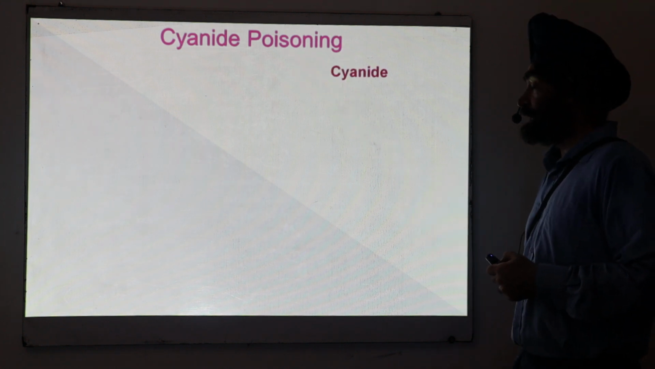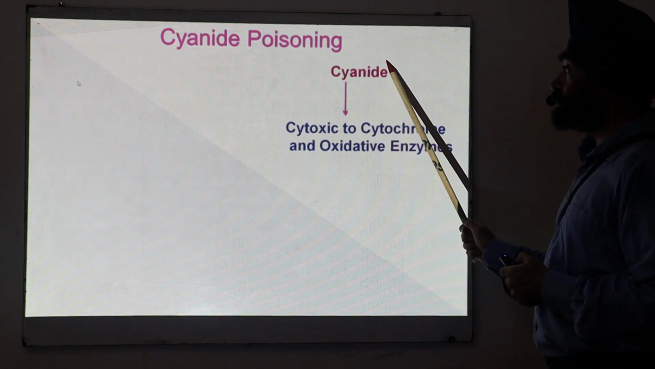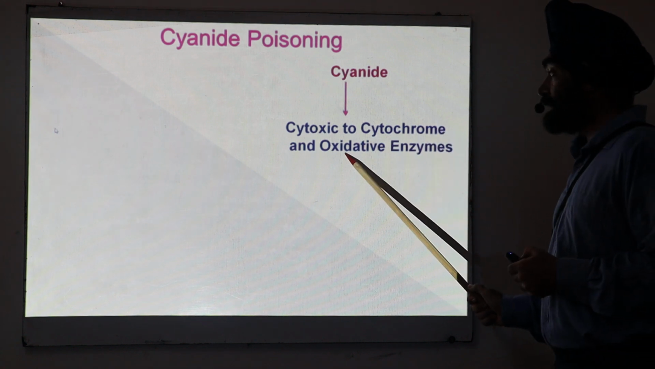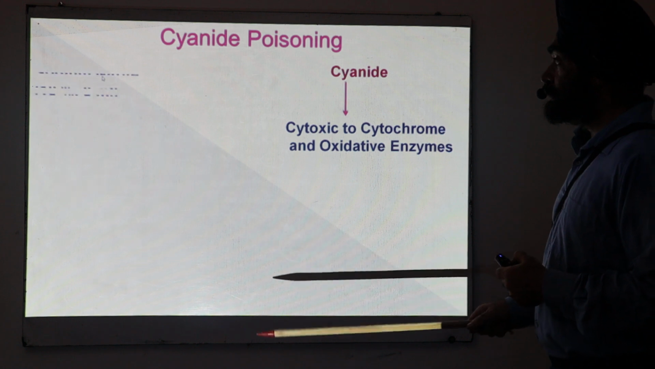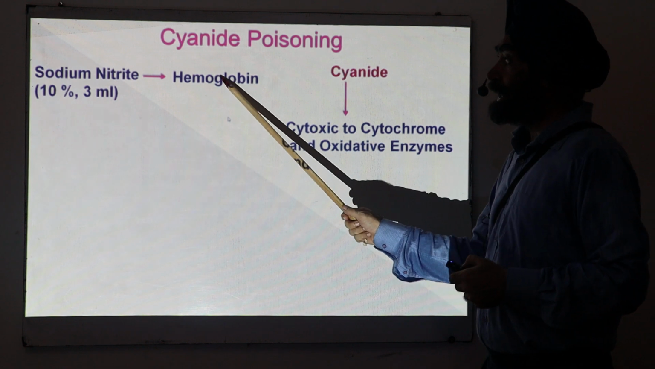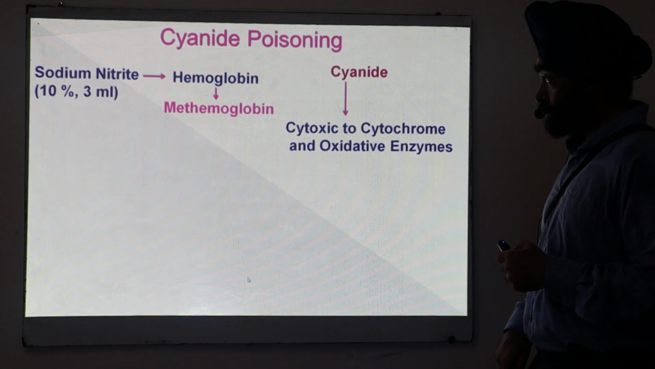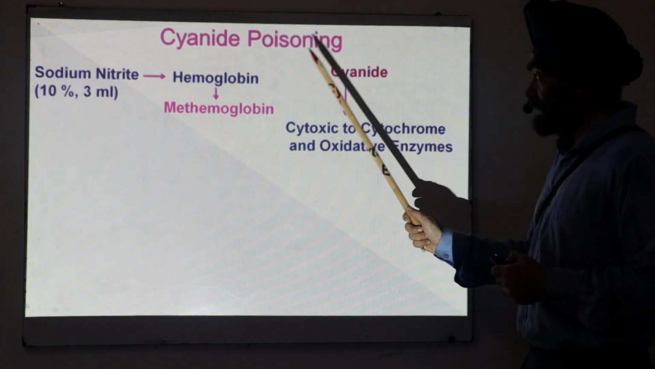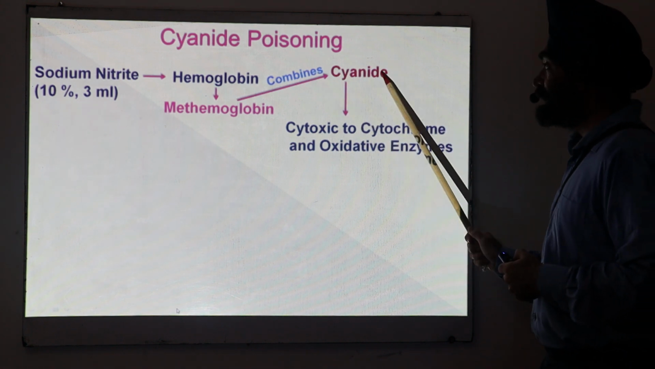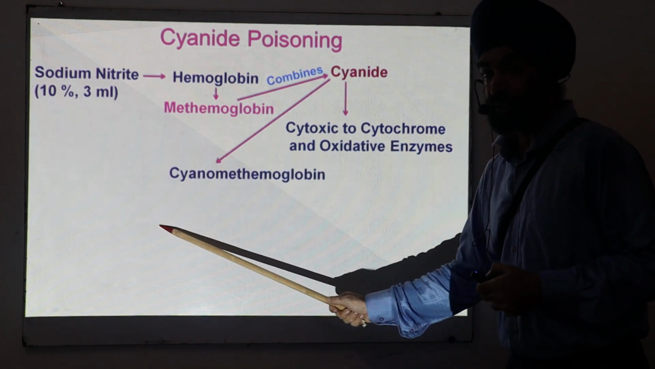Cyanide poisoning. Let's say the person has consumed cyanide. Cyanide is very toxic because it inhibits cytochrome oxidase enzymes. But if you give nitrite, here we are giving sodium nitrite, it combines with hemoglobin and converts hemoglobin into methemoglobin. Now this methemoglobin has a very high affinity for cyanide. As a result, the cyanide and methemoglobin combination, called cyanomethemoglobin, is formed.